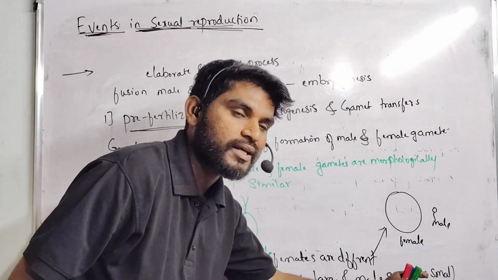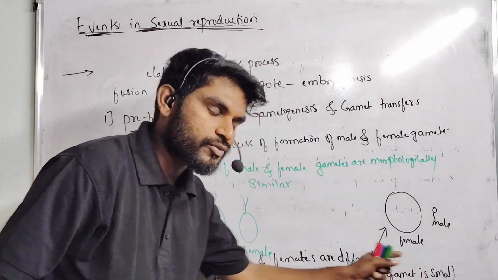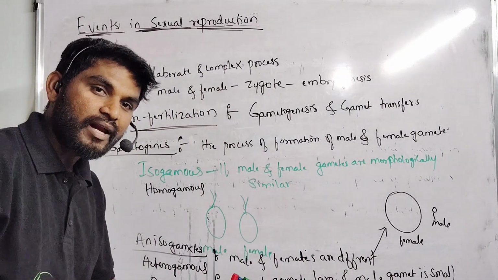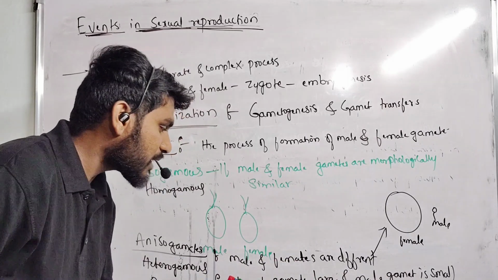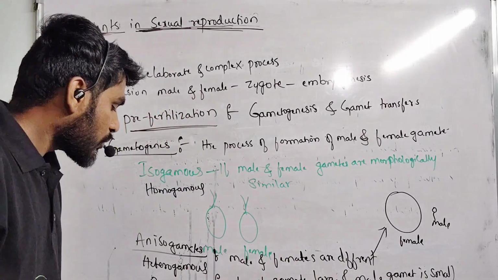They have flagella. They move from the antherozoids to the archegonium with the help of flagella. That's why they are active as compared to the female gametes. Such type of gametes are known as oogamous.